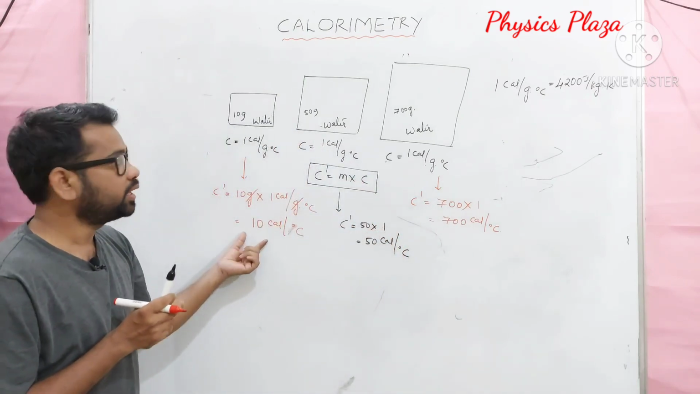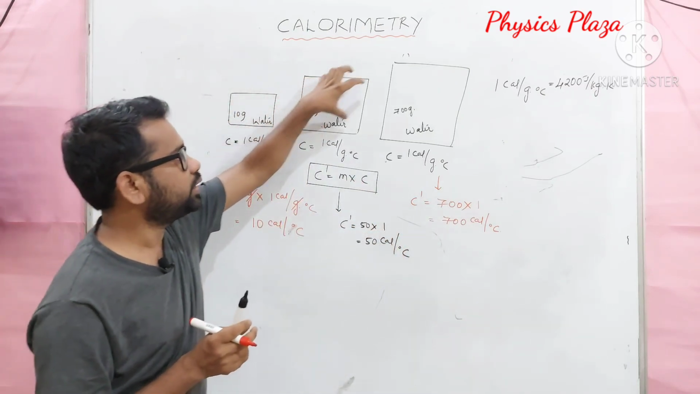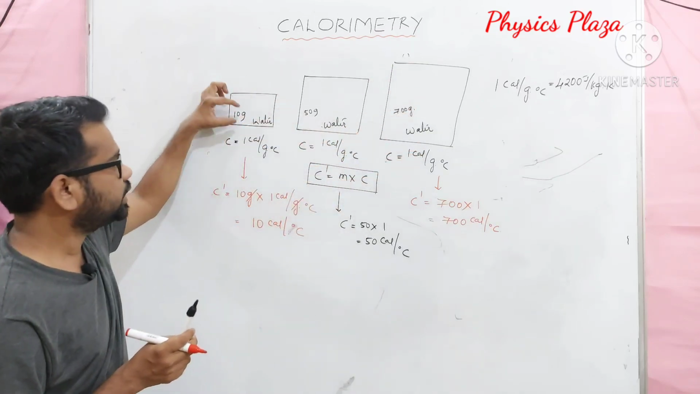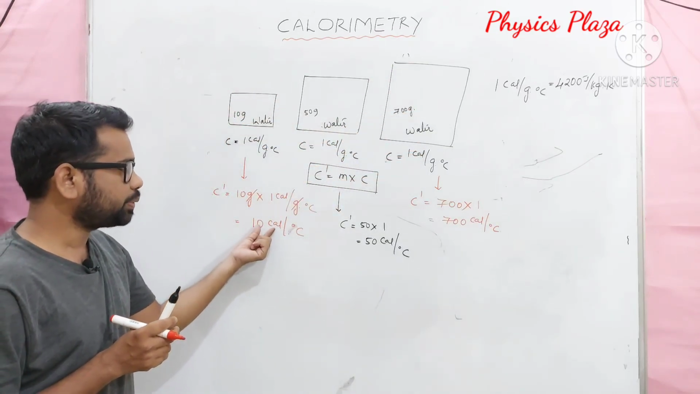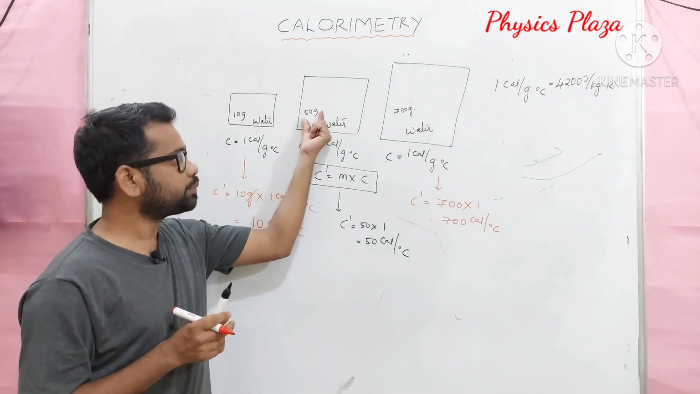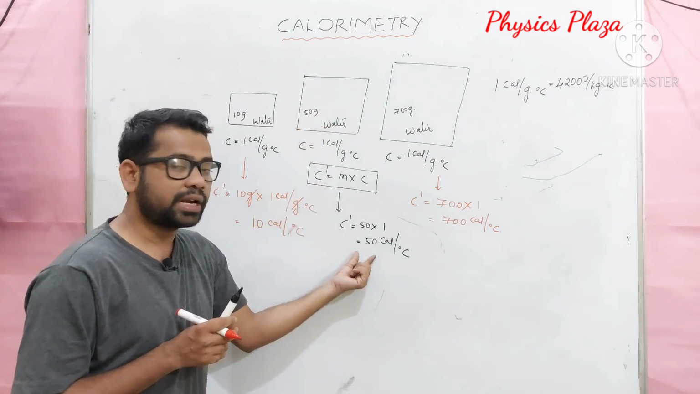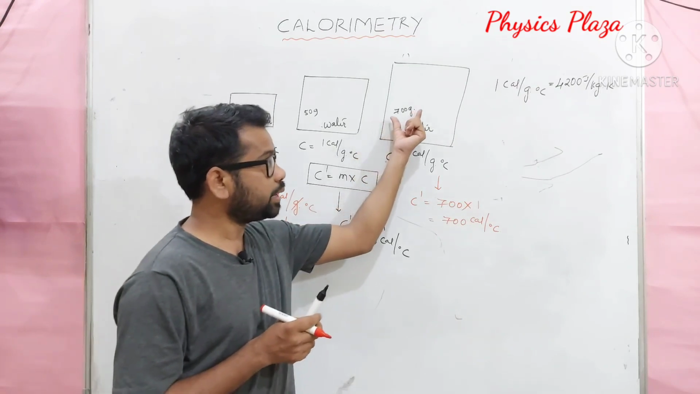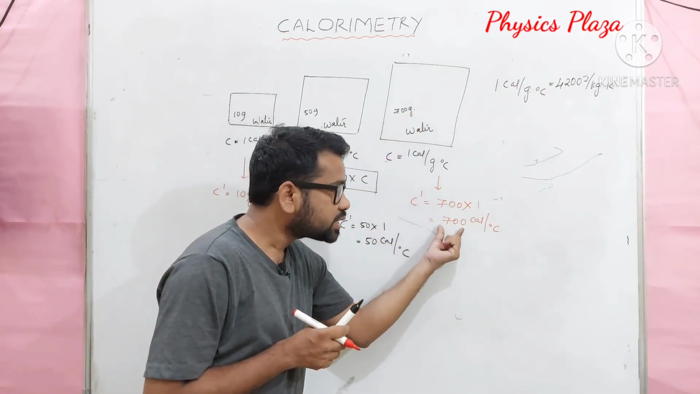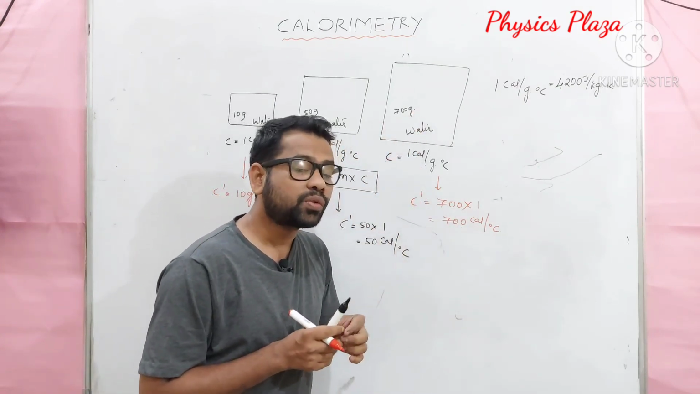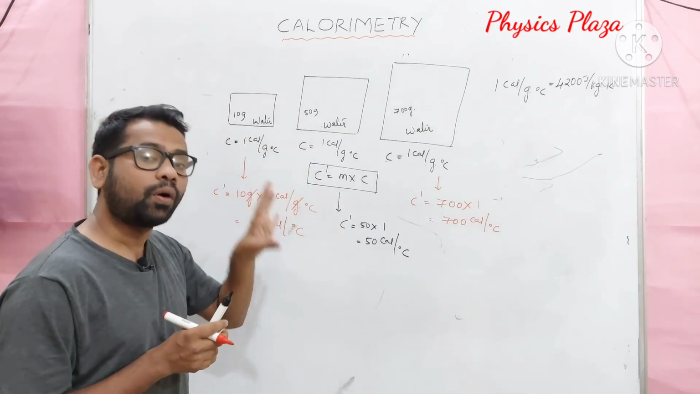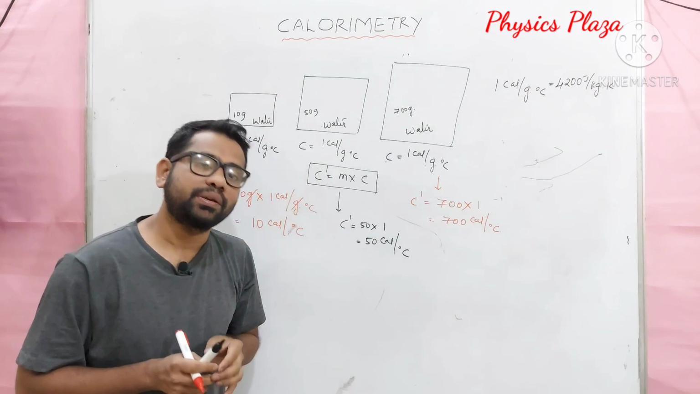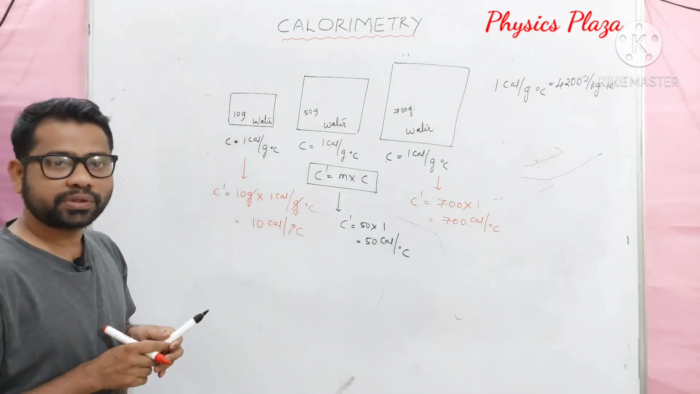This is what it is. Here it is water only, here it is water only, here it is water. But the difference is that for 10 grams of water, the thermal capacity is 10 calorie per degree Celsius. For 50 grams of water, its value is 50 calorie per degree Celsius. For 700 grams of water, its value is 700 calorie per degree Celsius. Which means thermal capacity depends on mass also. It's very important. Children, hope I am very clear with this.